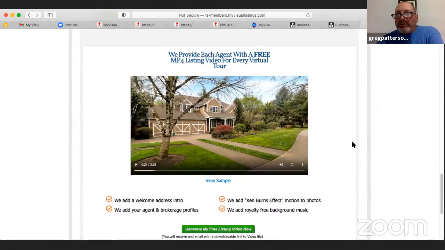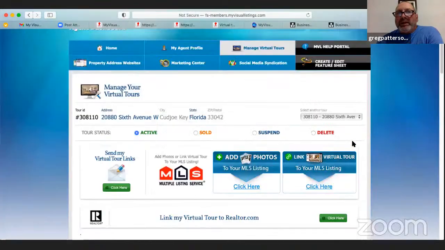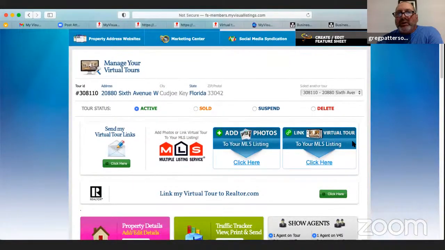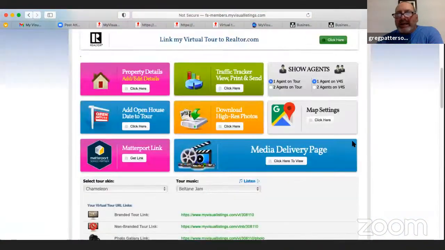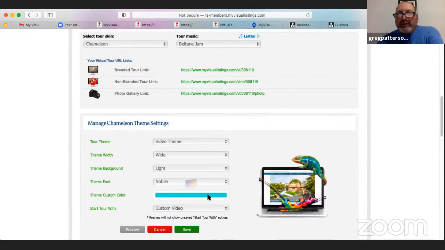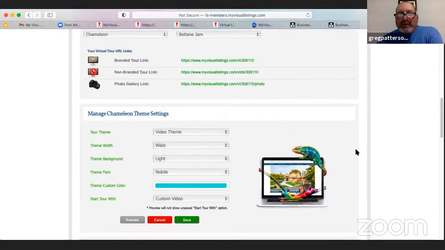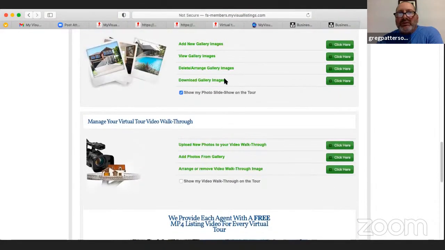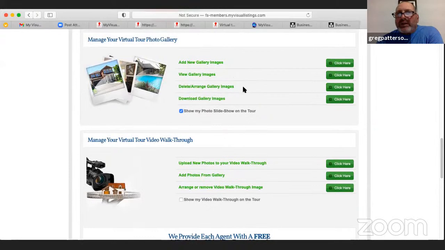Dan, here's where you would order it. So if you're in the agent dashboard area, you would just go down because it has everything in here. You could do anything. You want to change the color of it to match it, you change the color. If you want to download the gallery images, delete any images, there's lots of agents that receive photos or single property websites.